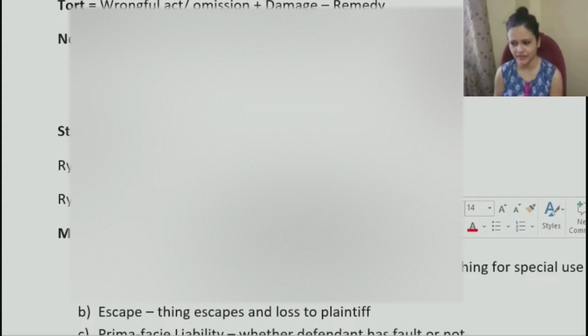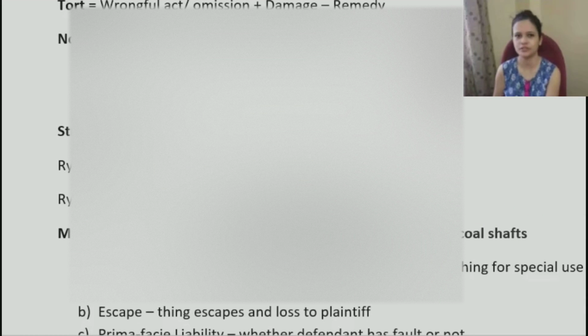So he hired some independent contractors and engineers, and told them what was to be done: construct a reservoir over here to store water. Accordingly, work was given, but he was not supervising or monitoring it that much. When those independent contractors or engineers were constructing it, they found some old unused coal shafts lying there.